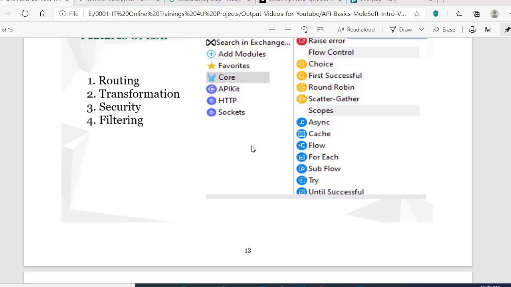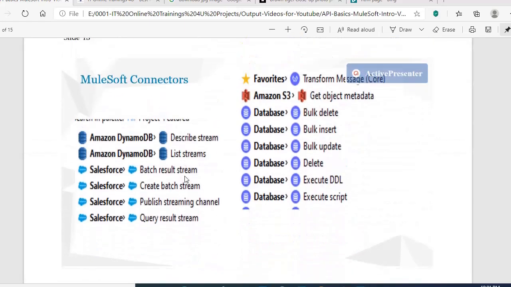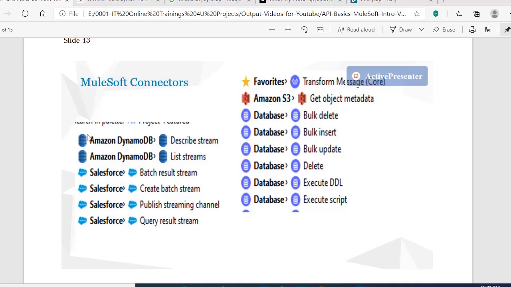Let's say 4 passengers are traveling in that bus from Hyderabad to Bangalore. Two of those passengers are children, less than 10 years. So passengers less than 10 years need to pay half bus fare, and more than 10 years need to pay full bus fare. Likewise, we need to filter the logic, and we need to route the services to different services. So we have many connectors in MuleSoft to connect one service to another service.